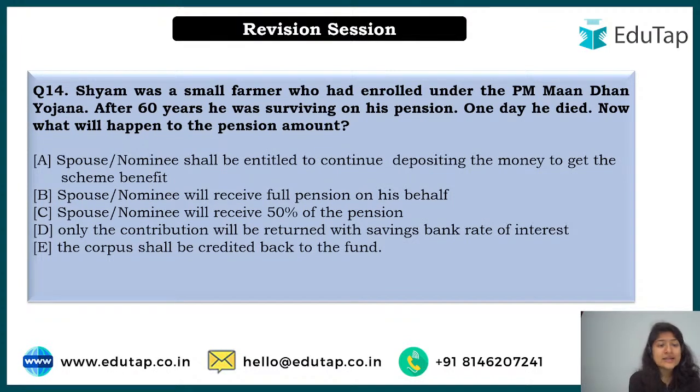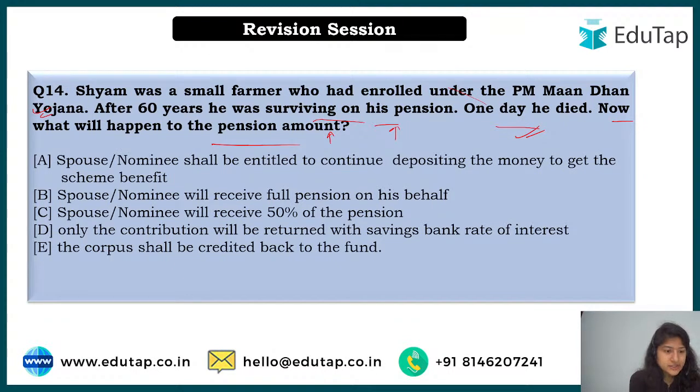So it asks that Sham was a small farmer who has enrolled under the PM-KMY. A small farmer means he had a land holding of less than two hectares, right? But then after 60 years, he was surviving on his pension. So after 60 years of age, whatever pension he was getting under the scheme, he was surviving on that. One day he died. Now what will happen to the pension amount? Think about it. There are five options, tell the correct answer.